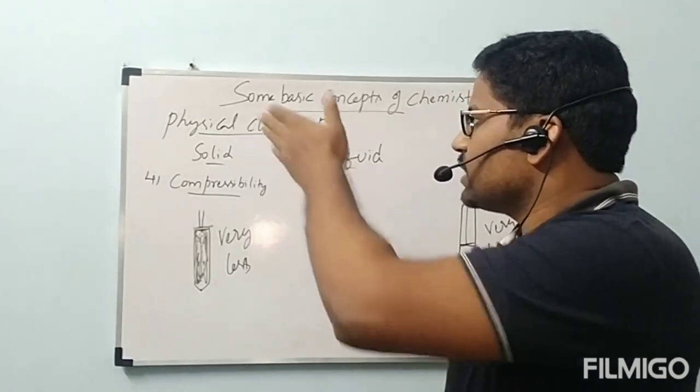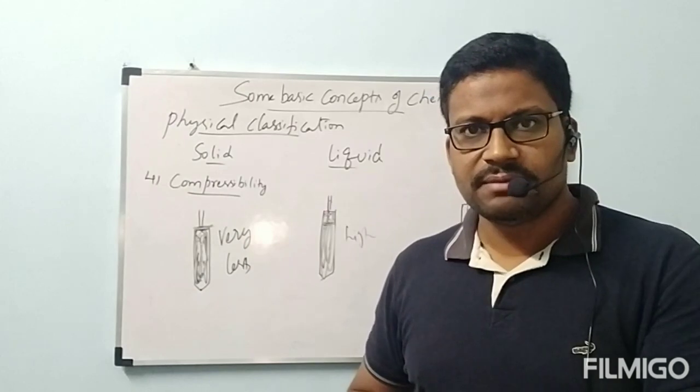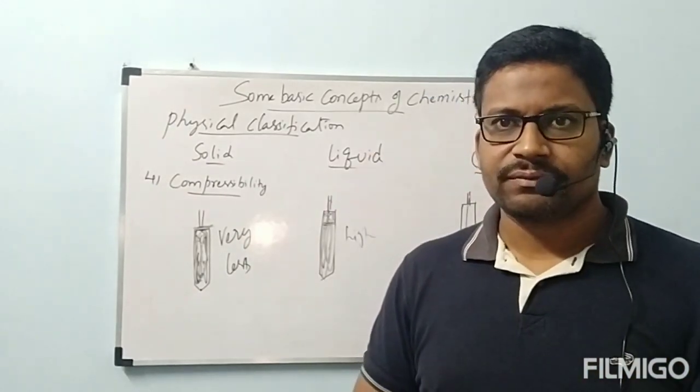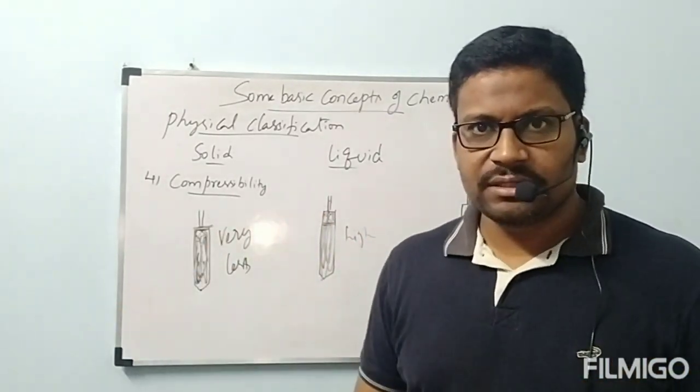Now, we started with physical classification only. Differences between solid, liquid and gas we have seen, with 4 differences. Is it clear? After completion of this physical classification, we will go through chemical classification. Okay?